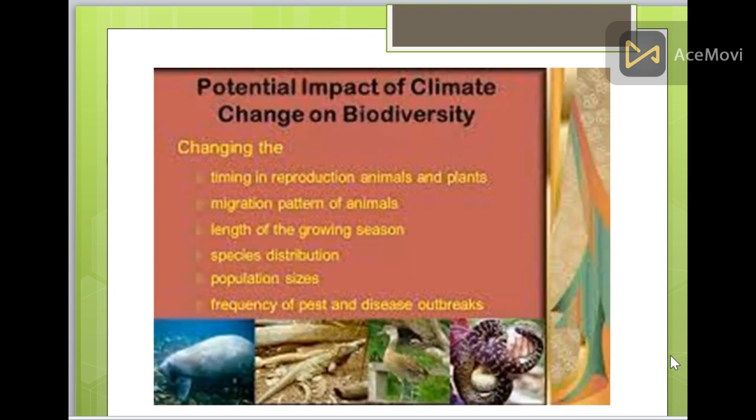Now, what is the potential impact of climate change on biodiversity? It changes the timing of reproduction of animals and plants. Migration patterns of animals are totally changed because of the length of growing seasons. If there is summer, the summer season is very long. If there is winter, the time is short, or sometimes it's enlarged. There is not a fixed, continuous pattern. Species distribution changes, population sizes change, and so does the frequency of pest and disease outbreaks.